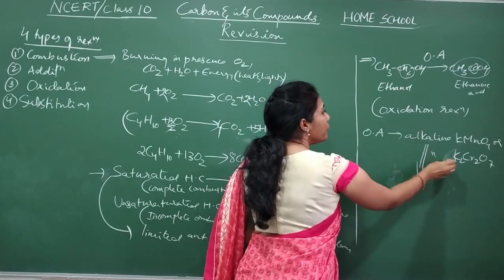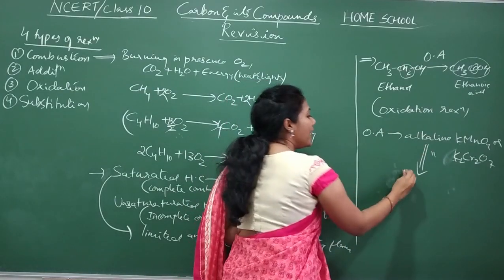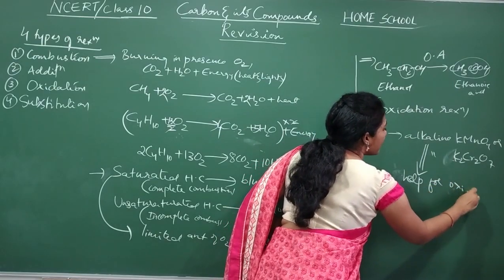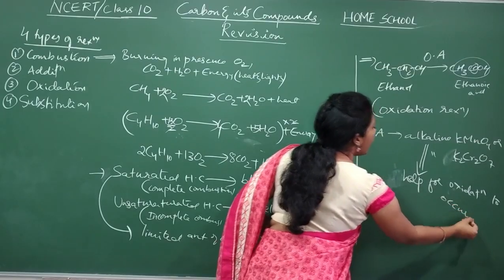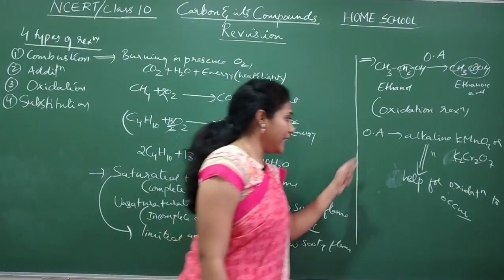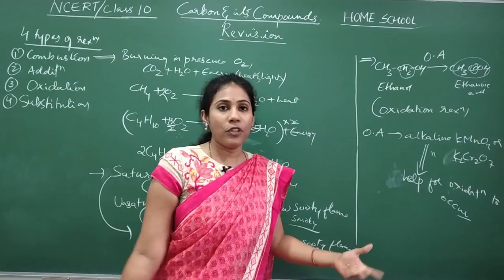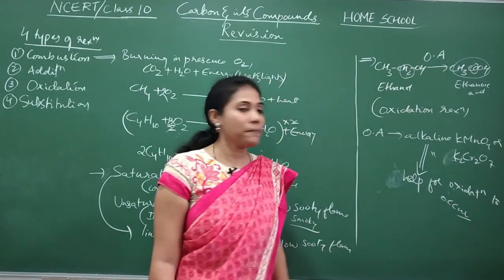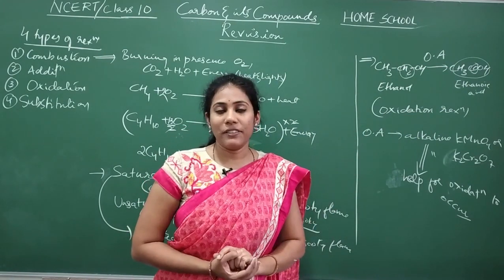Why do we use them here? For this process to occur. These will help oxidation to occur. That is why they are called oxidizing agents, that means the agents which help the oxidation to happen. What is oxidation? Addition of oxygen and removal of hydrogen. So this is all about oxidation reaction.